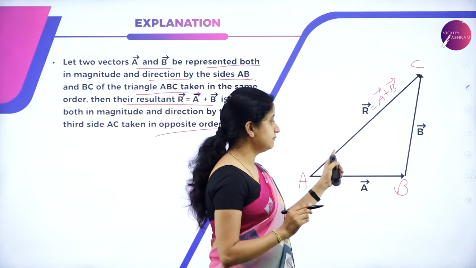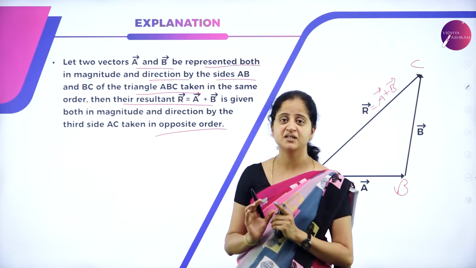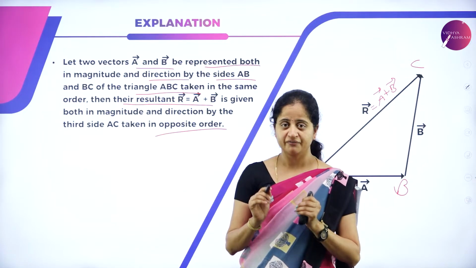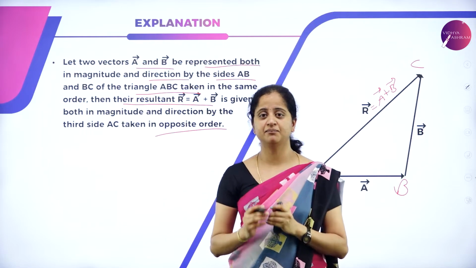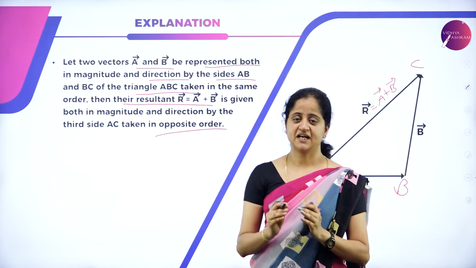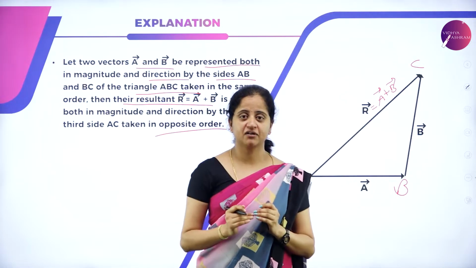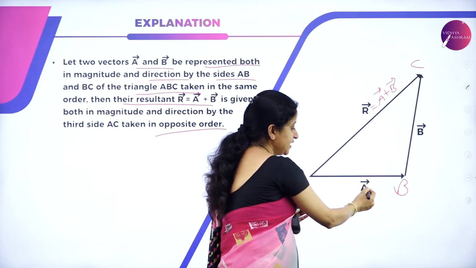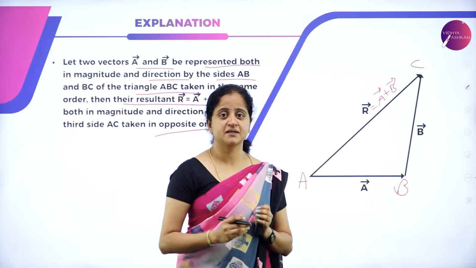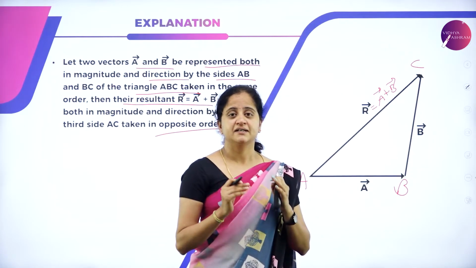I think with the diagram it is very simple to understand the statement and explanation of the triangular law of vector addition. Writing the diagram and the explanation of the terms is very important in understanding the triangular law of vector addition. I repeat the triangular law of vector addition once again. Look at the diagram. Here I have taken two vectors, vector A and vector B, represented both in magnitude and direction, taken in the same order in a triangle.